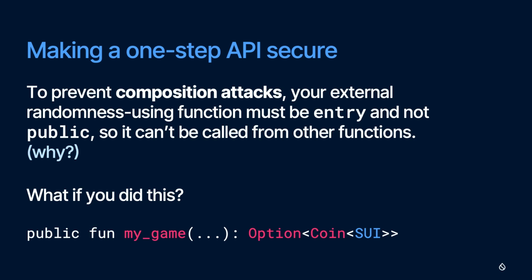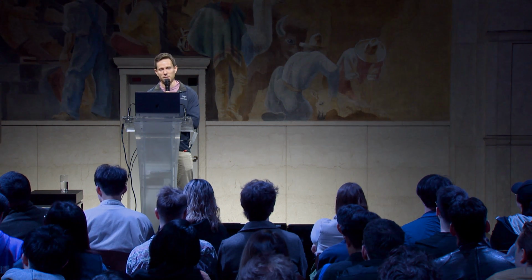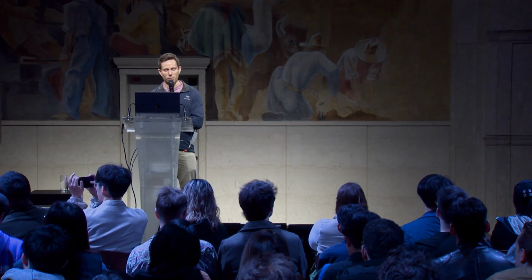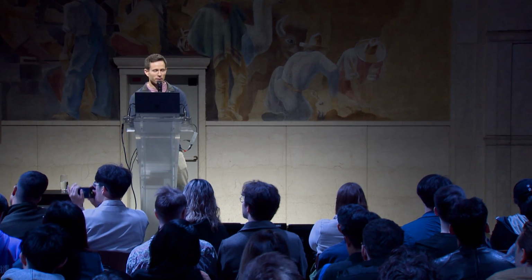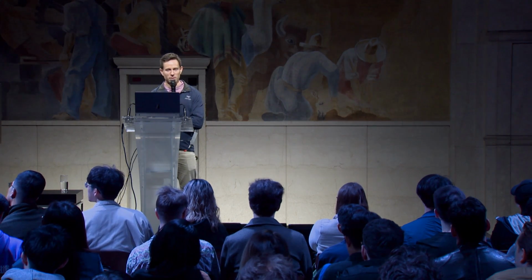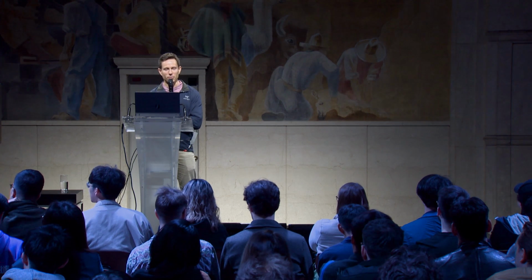The solution for this one is pretty simple. If you have a randomness-using function, don't make it public. Make it an entry function so you can call it directly in a transaction, but you don't let other people call it from their own smart contract code. And we help you along with stuff like this. I'm going through details about these security concerns in the talk, but you don't have to worry too much that this is a minefield. How do I write a secure app?